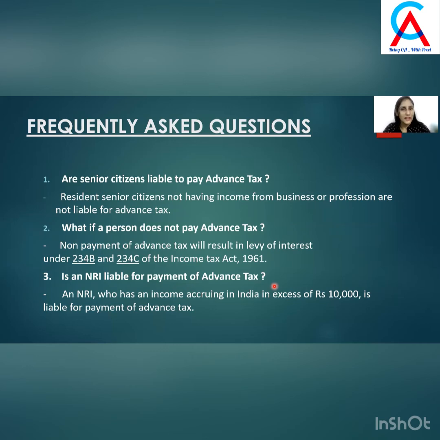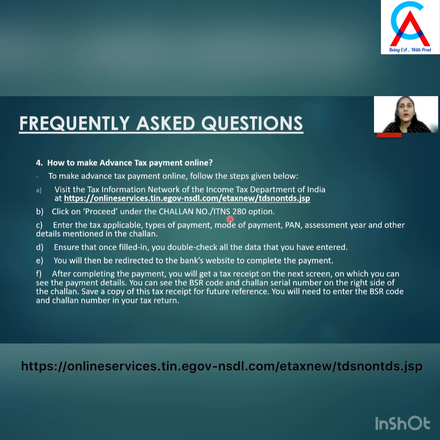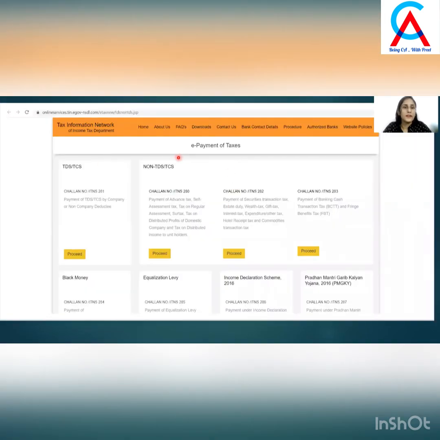Now, the fourth and the last question we are going to discuss is how to make advance tax payment online. To make advance tax payment online, you need to follow these 6 steps. Firstly, you need to visit the tin.nsdl website. I'll share the link for the same in my description box. In case you want any other help, you can always ask in my comment section. Once you go to this website, this screen will pop up. You will be able to see all the forms available on this website.